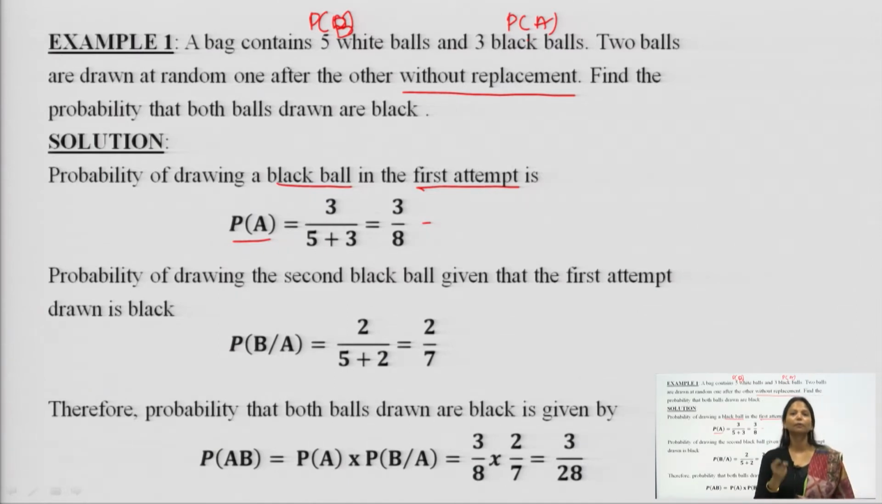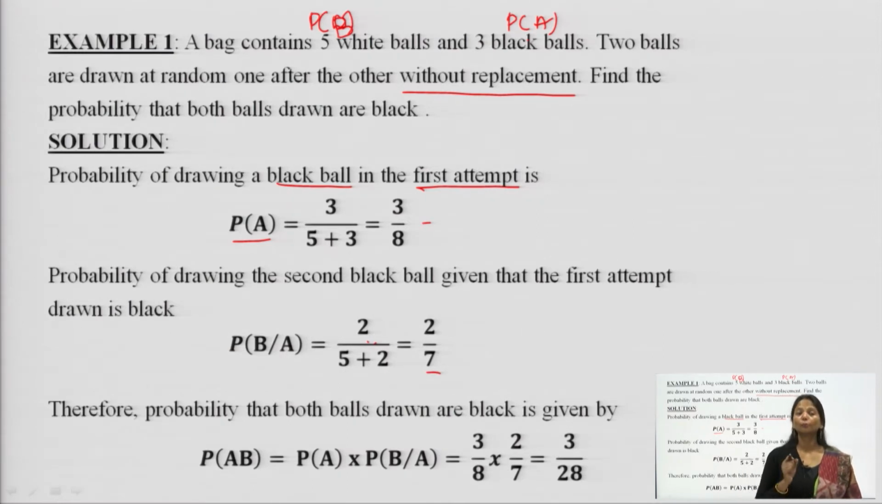But what happens in the second attempt? Because the question asks about without replacement, in the second attempt the number of balls in the bag lessens by 1, so it becomes 7. The probability of drawing a black ball, when we know the number of black is now 2 because 1 has already been drawn in the first attempt, is 2 divided by the total number of balls, which is 7. So, 2 divided by 7.